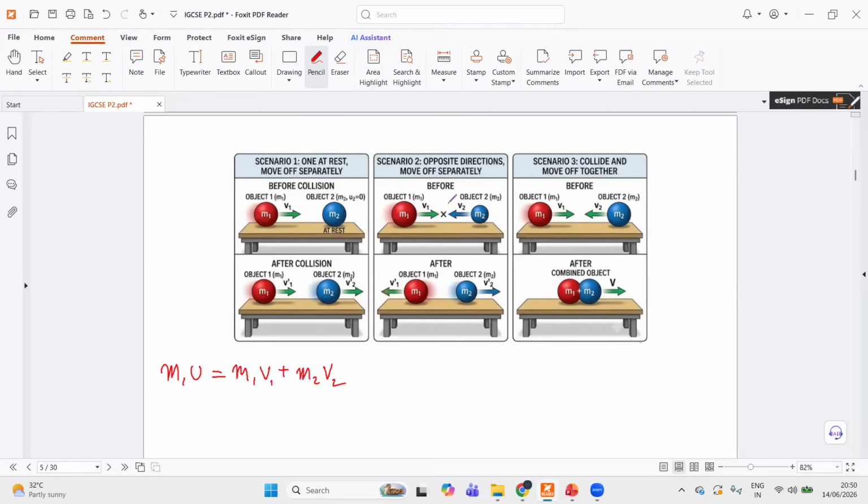This reduces the chances of making mistakes. In this one, both of them are moving, but in opposite directions. So m1u1, since it's moving in the opposite direction, it should be minus m2u2 equals, and after the collision, they're moving in opposite directions.